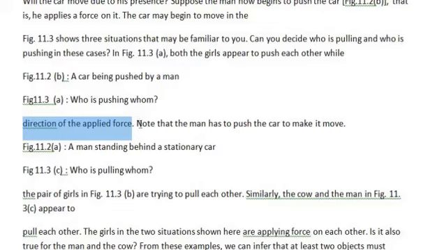Figure 11.3 shows three situations that may be familiar to you. Here it is 11.3a, here it is B and here it is C. So three figures are there and all three are trying to show something. Zoomed out to see all the three figures at one time.